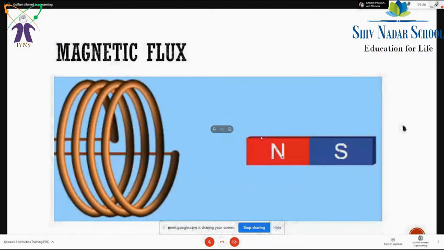You can see, beta, if a magnet is there and we place a coil, there will be a cross sectional area, and through that area the lines